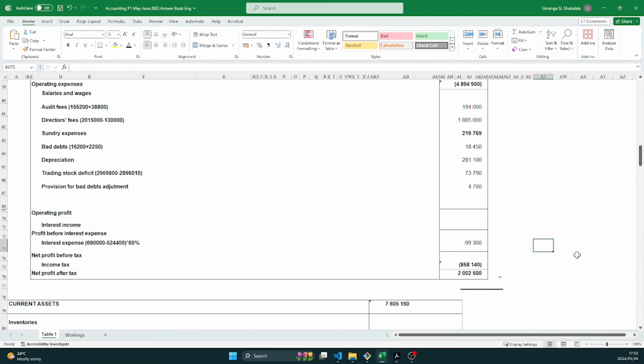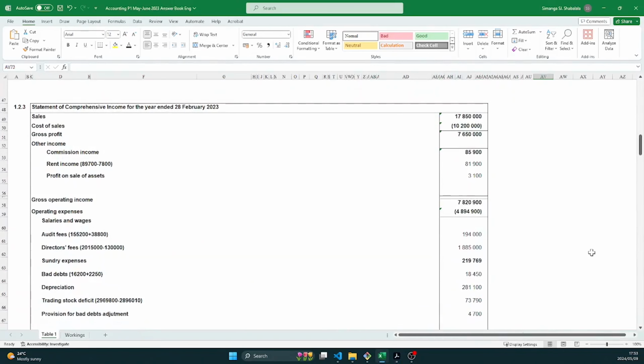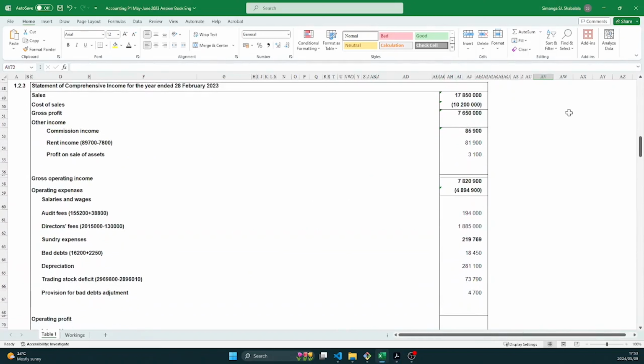Okay, so now we have populated everything that they gave us information for. Whatever is left, it will have to be completing a puzzle, filling in the missing numbers. Okay, so now we have our other income here. We add it together and we have the total amount is 170,900, right?